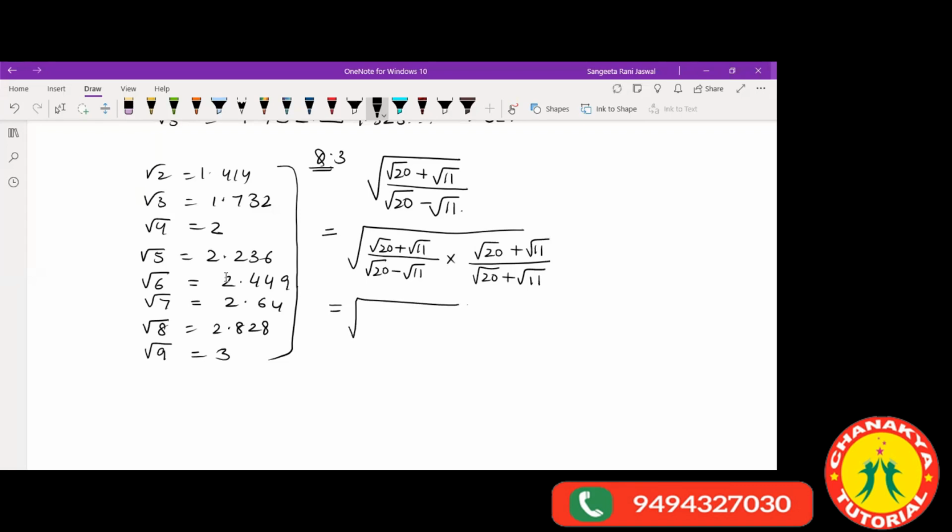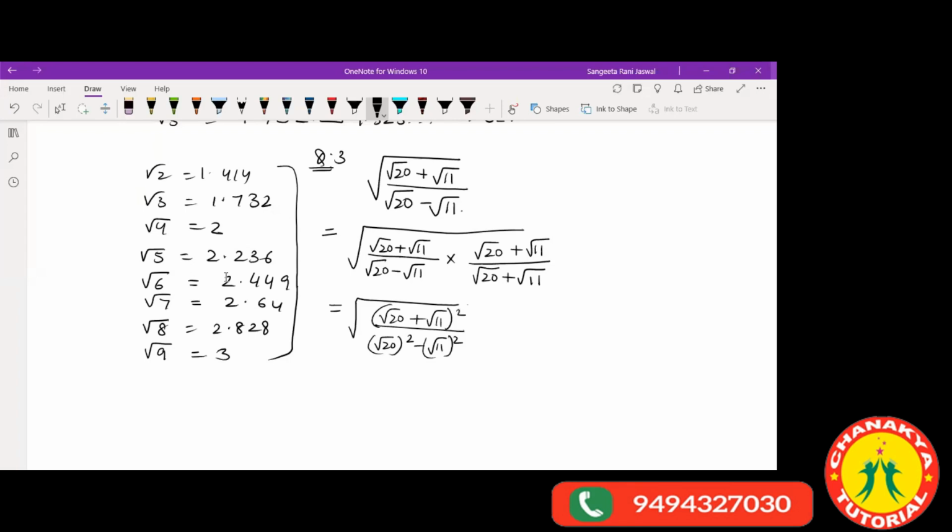Now this is in the form of a minus b into a plus b, which is a square minus b square in the denominator. So that becomes root over 20 square minus root over 11 square. And the numerator will be root over 20 plus root over 11, the whole square.